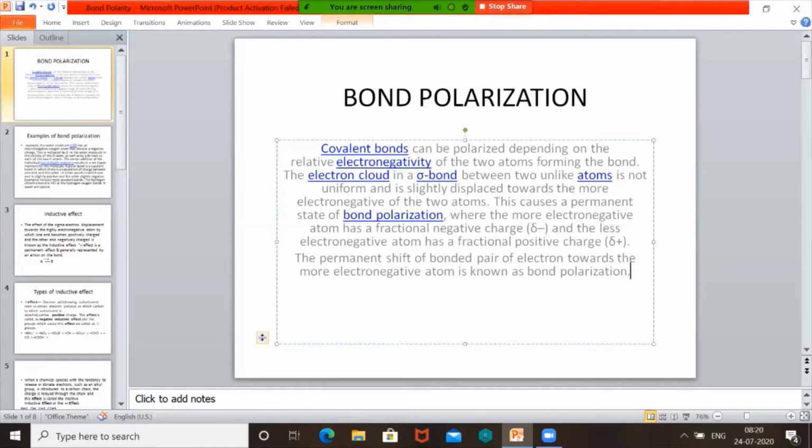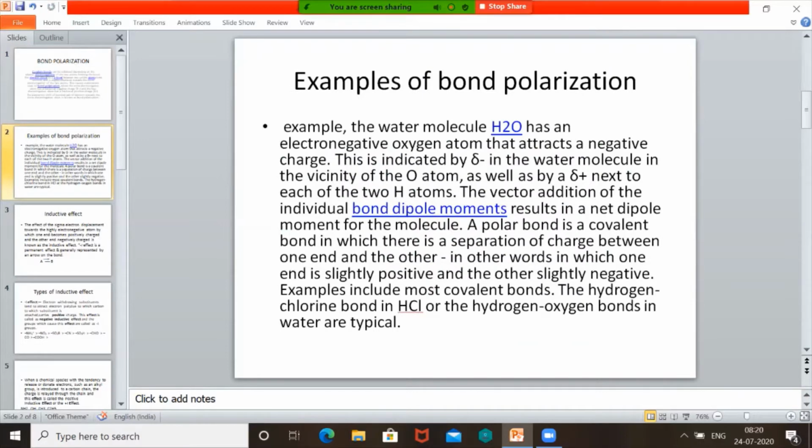Then what are the types and examples of bond polarization? If bond polarization occurs in a sigma bond, what is it called? And if it happens in a pi bond, what is it called? If it is a permanent shift, there is another name. If it is a temporary shift, there is another name.